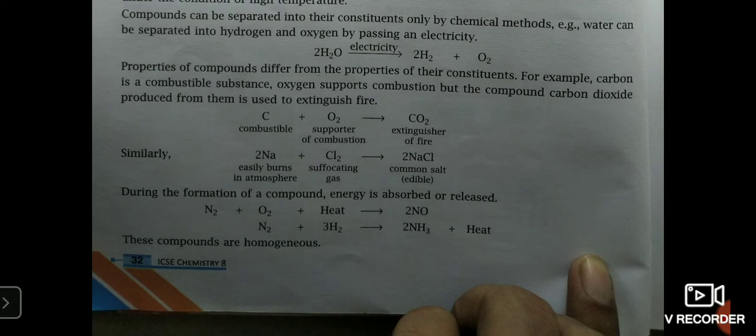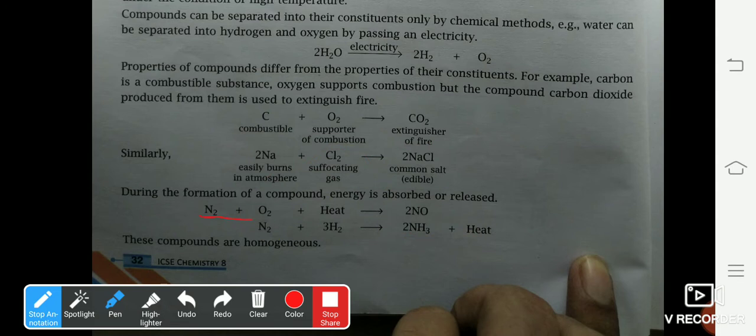Now, we have done this term. When energy is absorbed in the form of heat, it is called an endothermic reaction. And when energy is released in the form of heat, it is called an exothermic reaction. And just to recollect, how can we identify whether the reaction is exothermic or endothermic? If heat is written on the reactant side, like here, it is endothermic because we require heat for the reaction to take place. And if heat is written on the product side, that means heat is liberated during the reaction